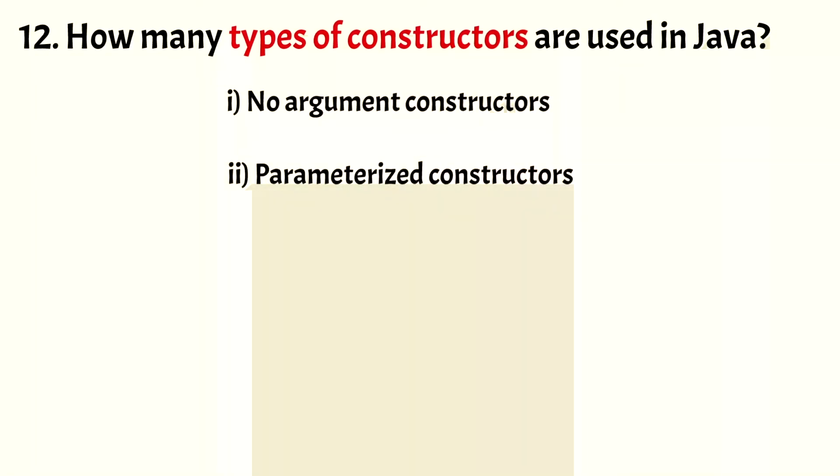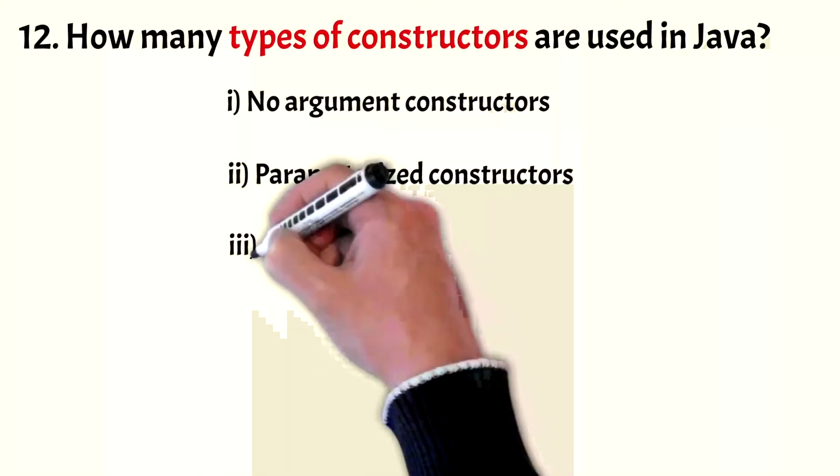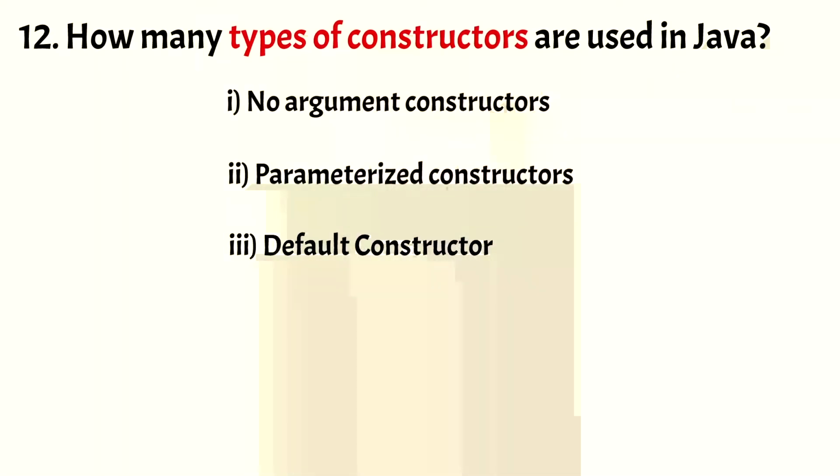A parameterized constructor is a constructor that contains arguments or parameters. Next one is the default constructor. A default constructor is a constructor that is created by the compiler when we do not define any constructor in a program. A default constructor must not be confused with a no argument constructor. They are not the same in Java.